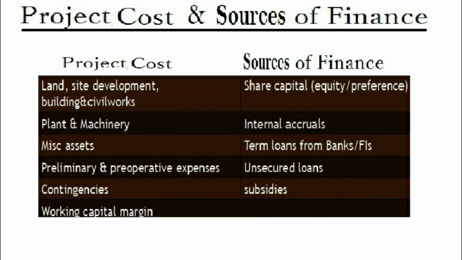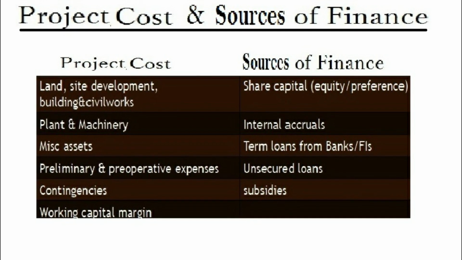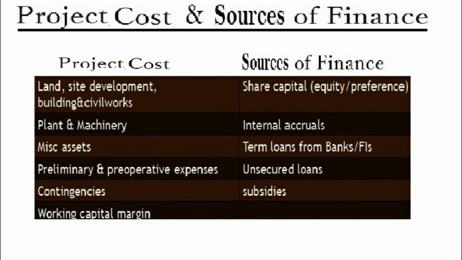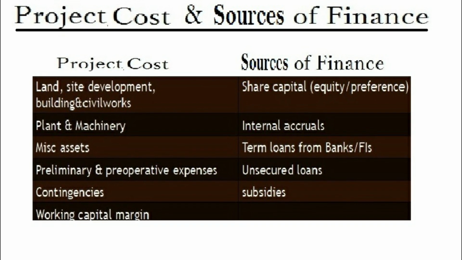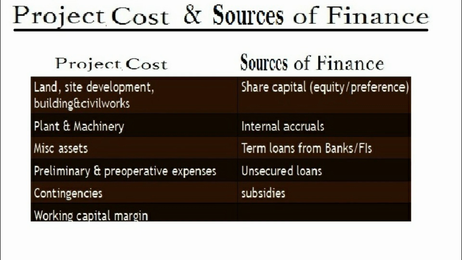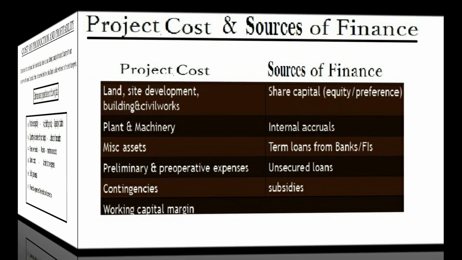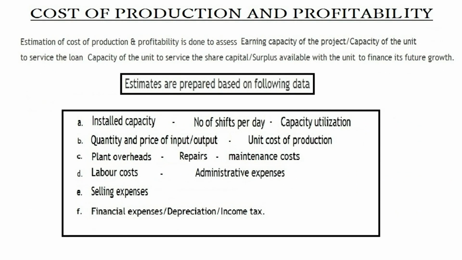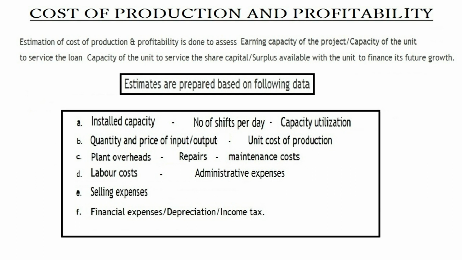Now, what can be the sources of these finance? These sources can be share capital, internal accruals of that particular firm, term loan from bank, unsecured loan and subsidies. Now we'll be studying cost of production and profitability.